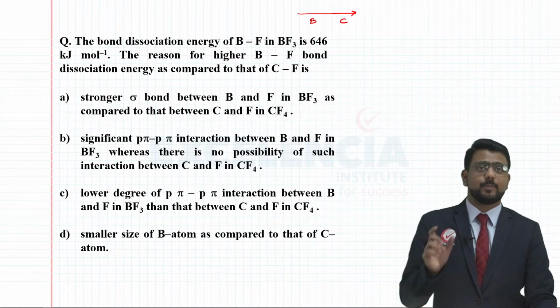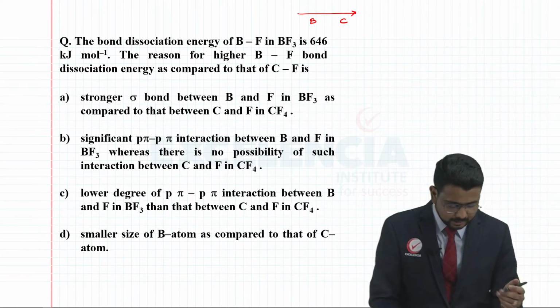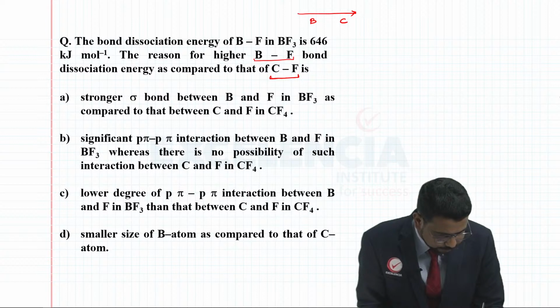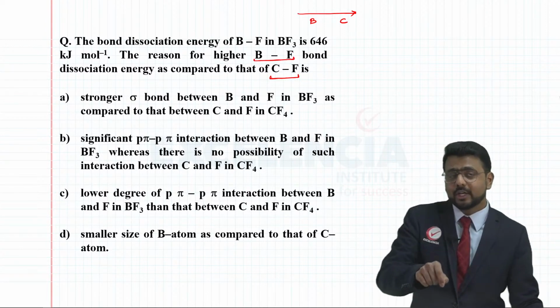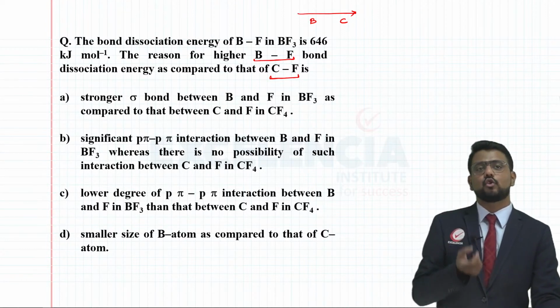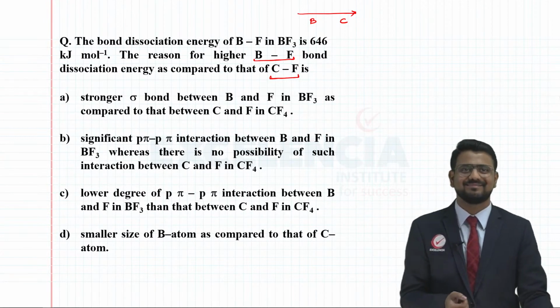Carbon is expected to have a smaller atomic size, and if its size is smaller, then it is quite obvious that the CF bond will be shorter compared to the BF bond. So if the CF bond is shorter, then the CF bond should have the higher bond dissociation energy.